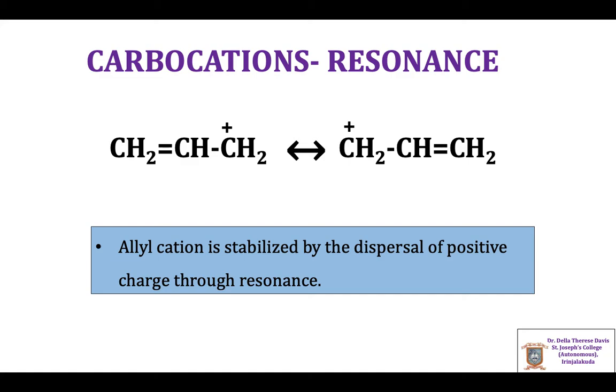For example, in allyl carbocation, it achieves dispersal of positive charge and stabilization through resonance. These are the resonance structures of allyl carbocation. So, the positive charge is transferred to other carbon by resonance, and thus the molecule is stabilized.